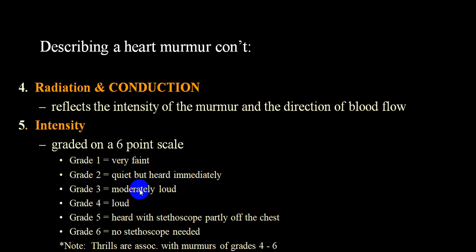Now, if the murmur is loud enough and there is a thrill, we call that grade 4. If it is heard with a stethoscope held partly away from the chest, meaning I put my palm over the chest and over the palm I put a stethoscope and then auscultate, we'll call that grade 5. And grade 6 means you don't require a stethoscope at all. The murmur will be so loud that it will be heard in a very distant area.